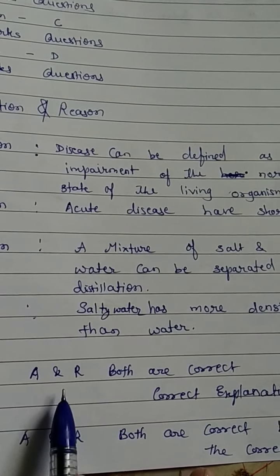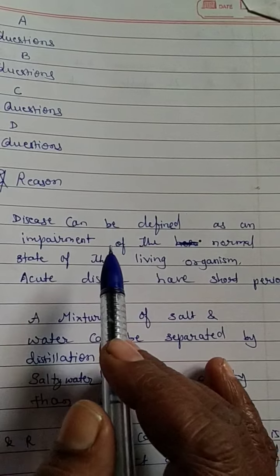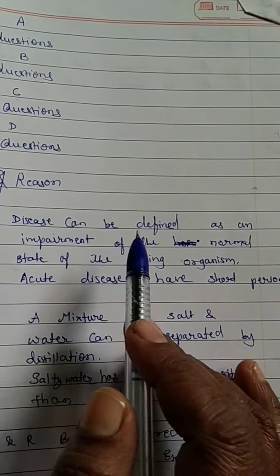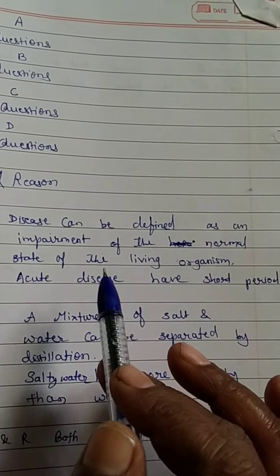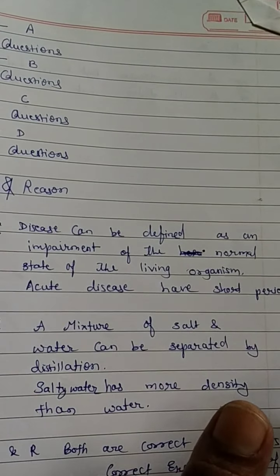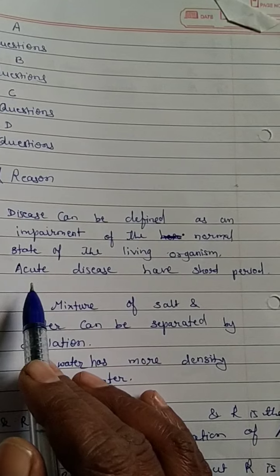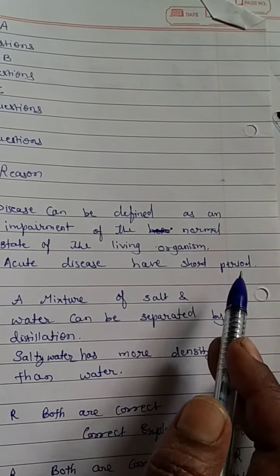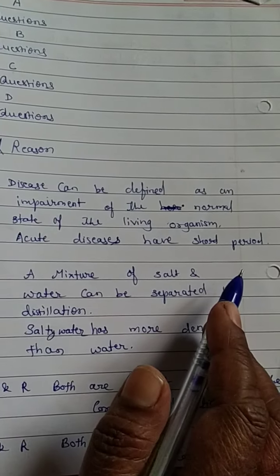of the first statement. Like in this example, you can see here that this statement, disease can be defined as an impairment of the normal state of the living organism, is totally correct. You just check the second statement, acute disease have short period. Acute diseases have short period.